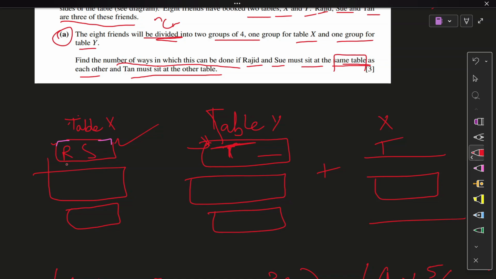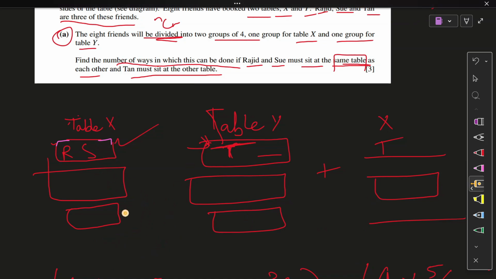So they could be like the arrangement I've shown here, or it could have been Rajat here, Sue there, or Sue here, Rajat there. It could be any, because I've simply said 5C2.